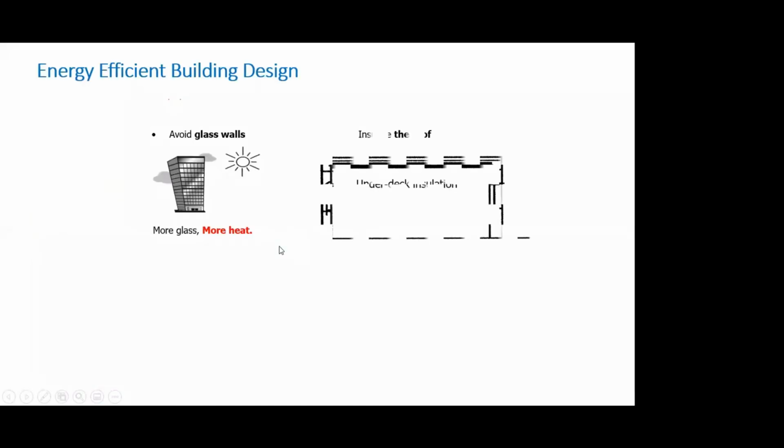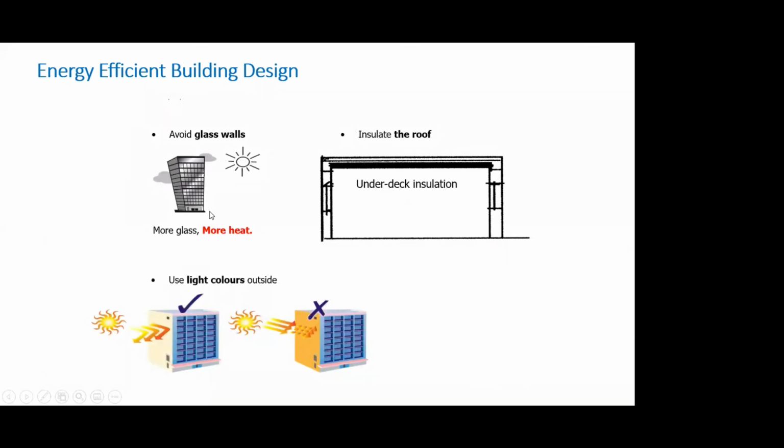Okay, now let's look at how the facade can help us reduce the air conditioning load. Avoid glass walls. These glass walls are a Western, American and European import to our design. America and Europe are mostly deep in the northern hemisphere. They get very oblique sun rays, so they need a lot of glass to bring in sun. We are a tropical country. We have a very high sun and direct access to sun rays. So even a 20 or 25% ratio of glass is enough to capture natural light, and this helps to reduce the air conditioning load.